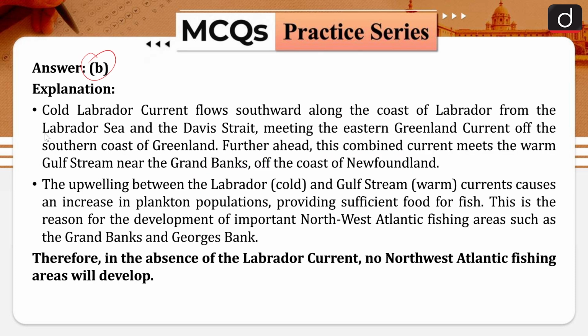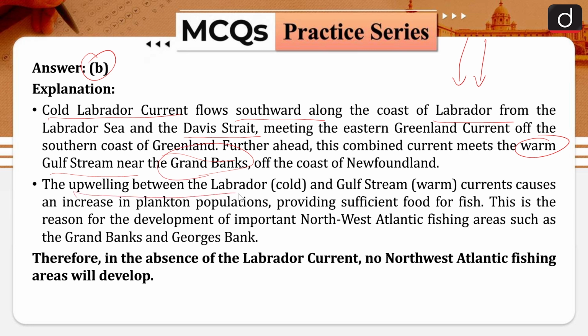Let's see. If we talk about the cold Labrador current, it flows southward along the coast of Labrador from the Labrador Sea and the Davis Strait. Southward meaning that the direction is from the north towards the south, meeting the East Greenland current of the southern coast of Greenland. Further ahead, this combined current meets the warm Gulf Stream near the Grand Banks of the coast of Newfoundland. So, the Labrador current is a cold current and it meets with the Gulf Stream, which is a warm current, near the Grand Banks.